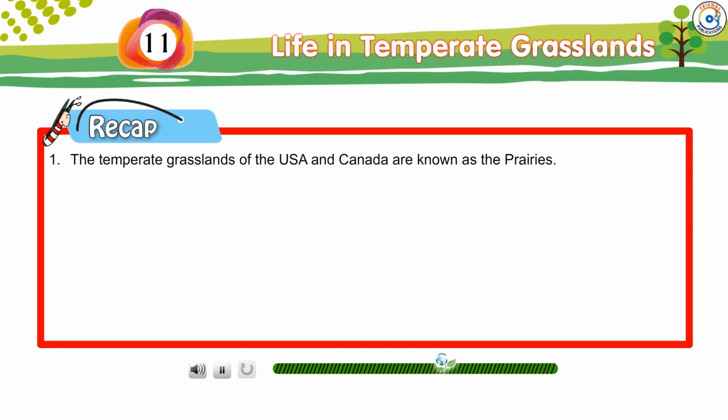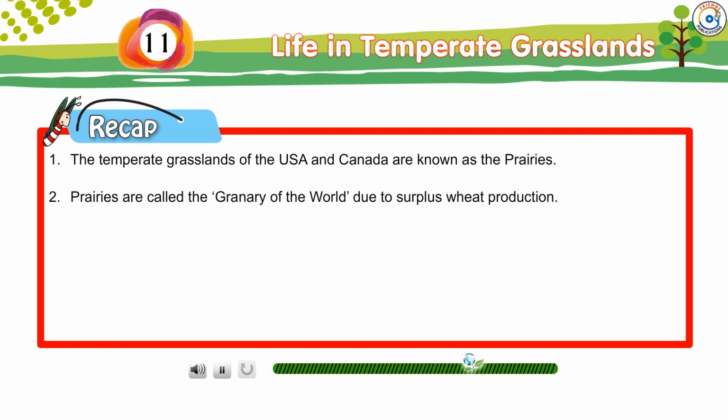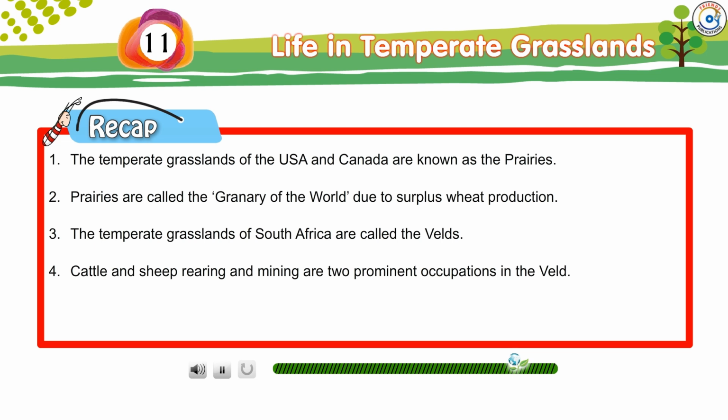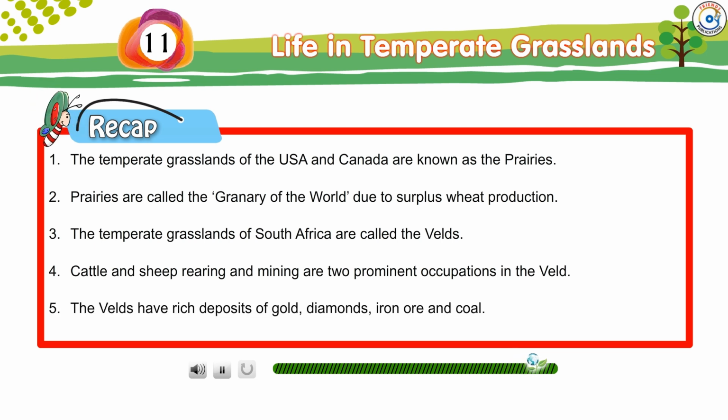Recap. The temperate grasslands of the USA and Canada are known as the prairies. Prairies are called the granary of the world due to surplus wheat production. The temperate grasslands of South Africa are called the velds. Cattle and sheep rearing and mining are two prominent occupations in the veld. The velds have rich deposits of gold, diamonds, iron ore and coal.